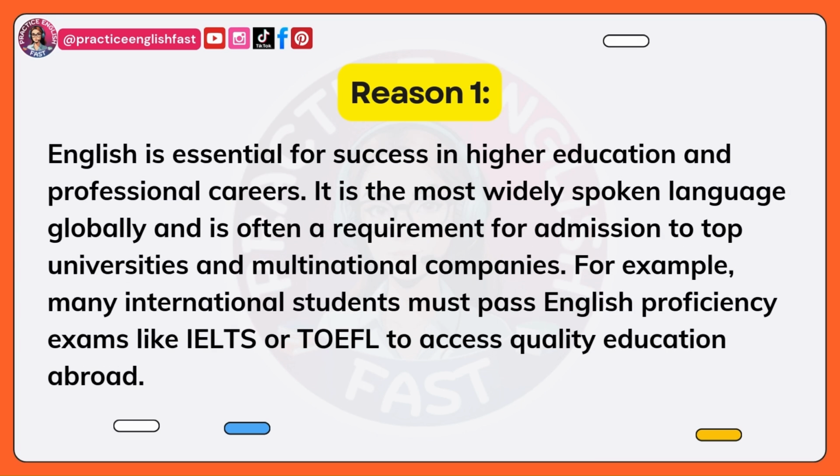Reason 1. English is essential for success in higher education and professional careers. It is the most widely spoken language globally and is often a requirement for admission to top universities and multinational companies. For example, many international students must pass English proficiency exams like IELTS or TOEFL to access quality education abroad. Logical reason supported with an example.